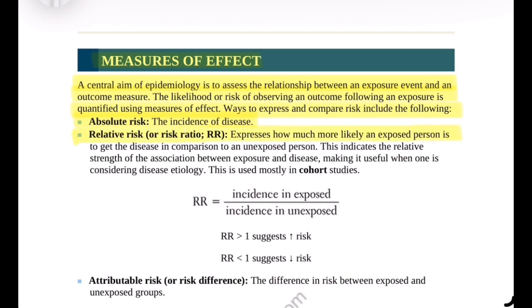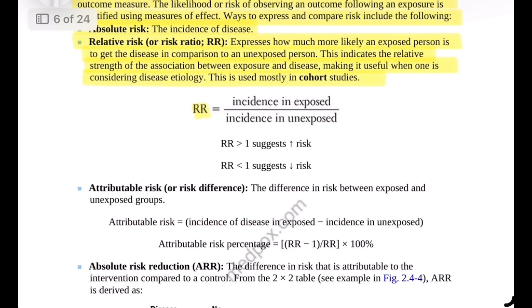Also called the risk ratio, relative risk expresses how much more or less likely an exposed person is to develop a disease compared to an unexposed person. It shows the strength of the association between an exposure and a disease and is mainly used in cohort studies. Formula: relative risk equals the incidence in the exposed group divided by the incidence in the unexposed group. If the relative risk is greater than 1, this suggests an increased risk associated with the exposure. If the relative risk is less than 1, this suggests a decreased risk or protective effect.